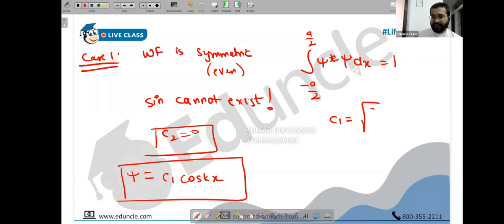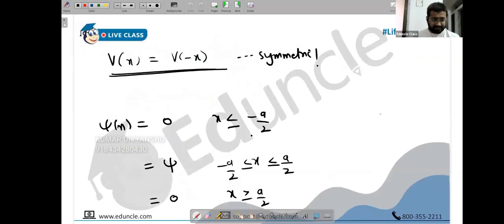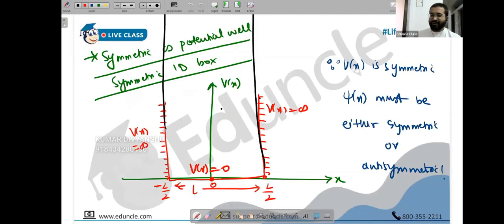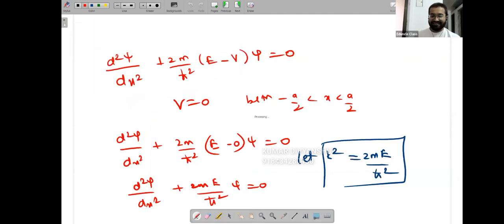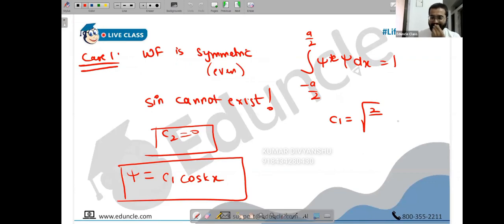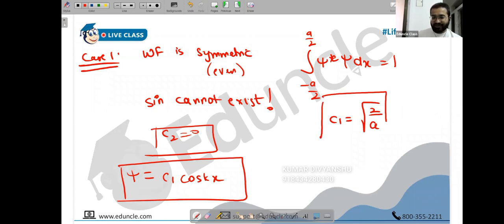Using this, you get the answer that c1 will be under root of 2 by L. I'm writing A half of the time and L half of the time. I hope it's understood. I'm writing A here, but it is L. But it's fine, A or L, whatever. You can solve this. We have done many questions on normalization. For your practice, you can solve this later. So C1 will be root of 2 by A.